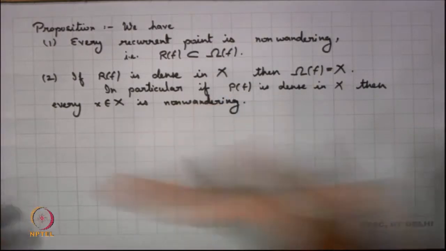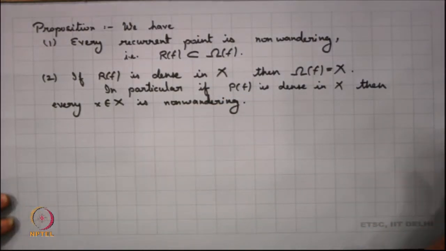So, we can say that the system is non-wandering if it has a dense set of periodic points, right.